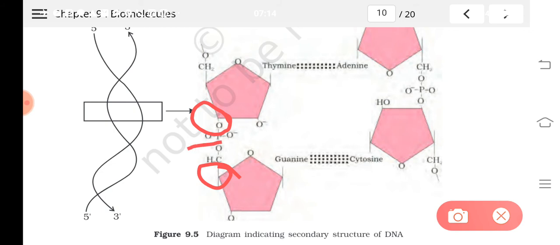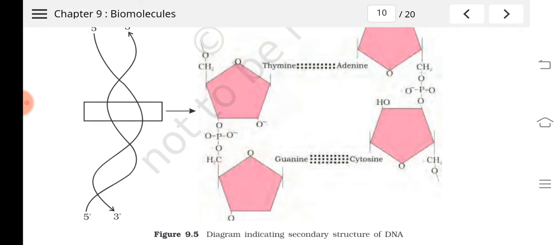Likewise, this monomer forms a phosphoester bond here, and here another one. One sugar will have two ester bonds, so it is known as the phosphodiester bond.